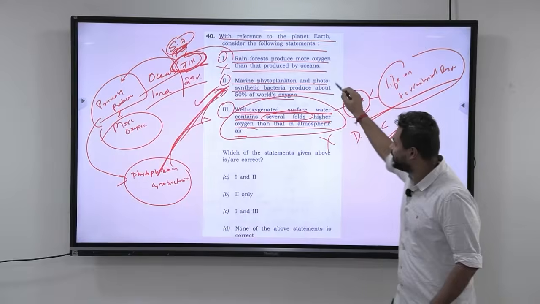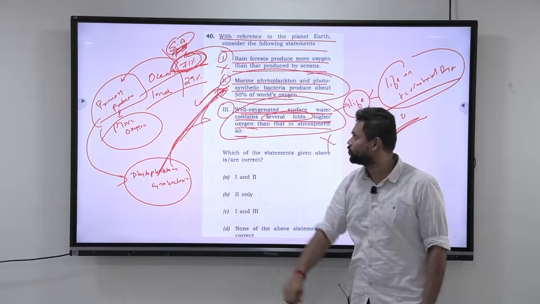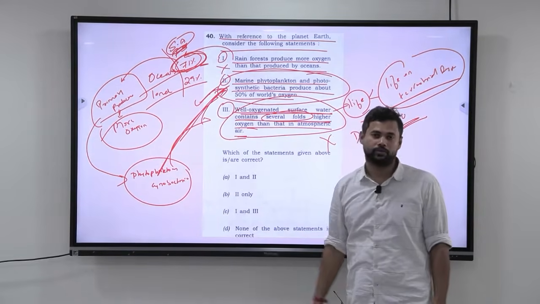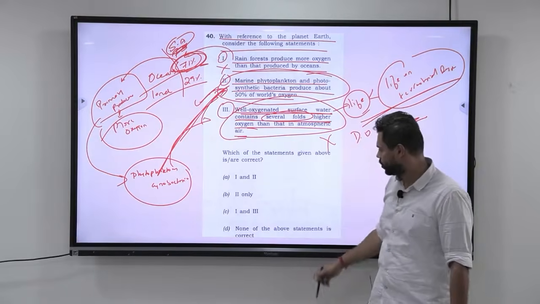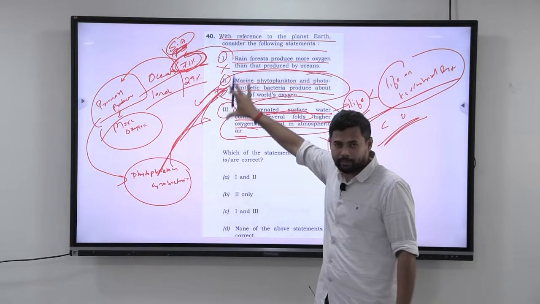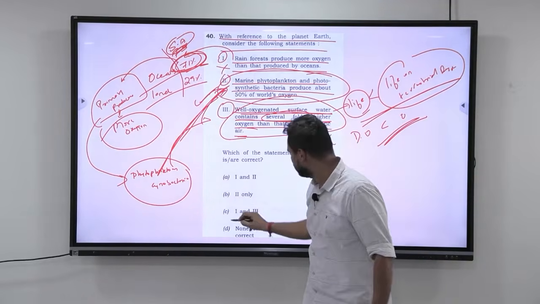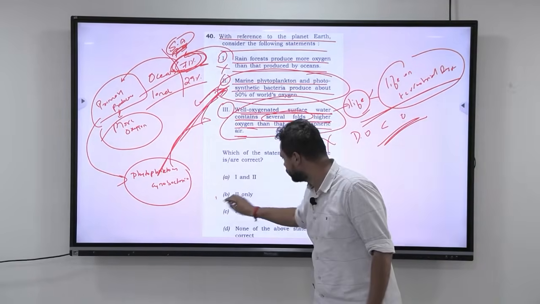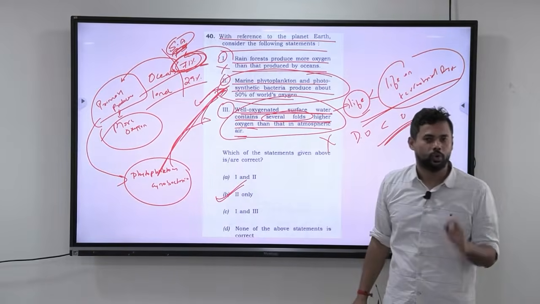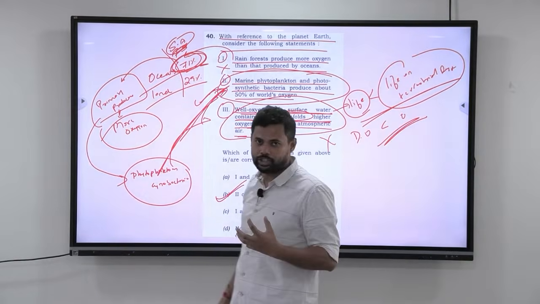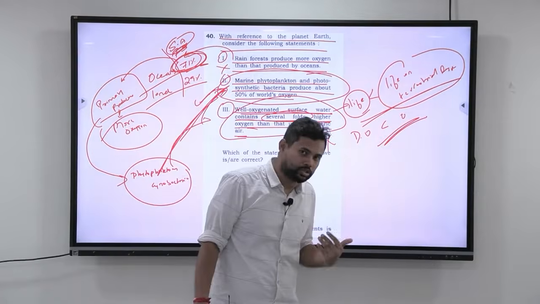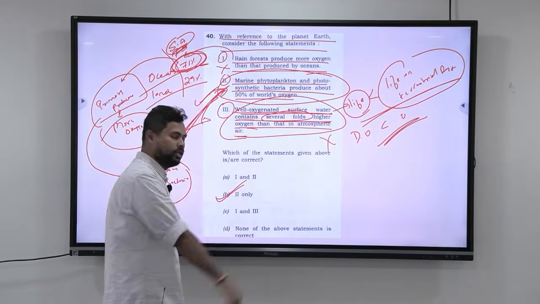So the only statement that is making sense is that marine phytoplanktons and photosynthetic bacteria produce about 50% of the world's oxygen. So overall, only through the application of your common sense and your wisdom of that subject will you be able to deduce which of the statements given above are correct. The correct answer is B, 2 only. I hope you understood this. This is how you should develop your lines of thought to deduce the answer. So this completes the 40th question.